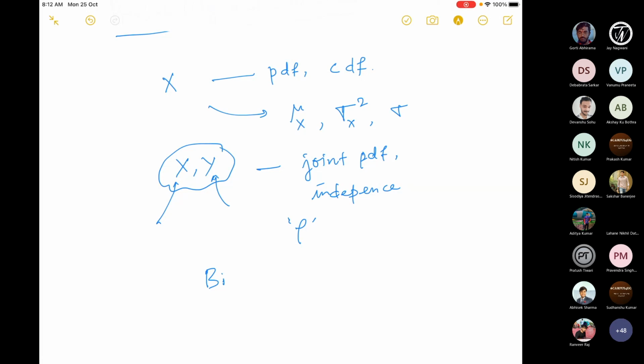Bivariate means two random variables here, and we talked about what the joint PDF is for a bivariate normal. You can have other distributions also, like bivariate Poisson, gamma, beta, but those are not part of the syllabus. We focus on normal because you'll see later that in statistics, normal will play a big role.